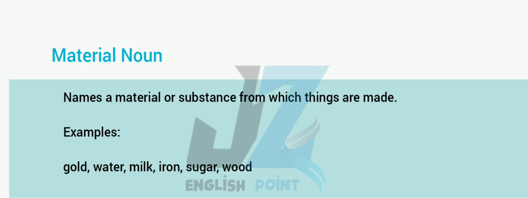Material noun. Names a material or substance from which things are made. Examples: gold, water, milk, iron, sugar, wood.